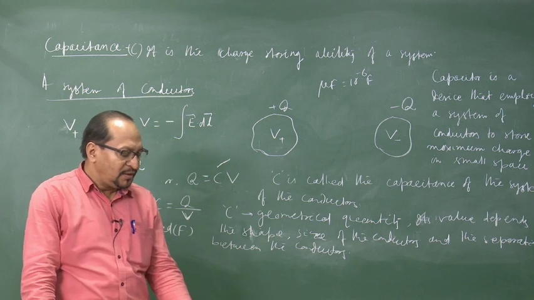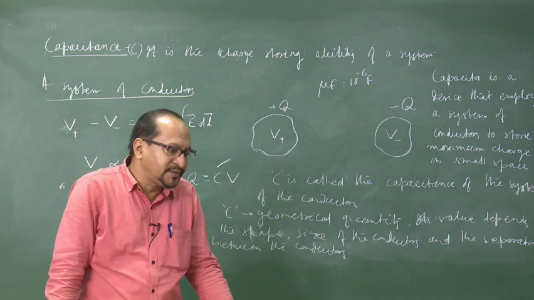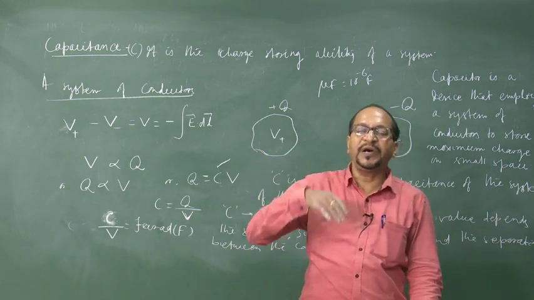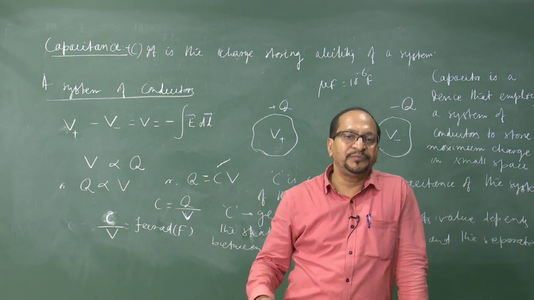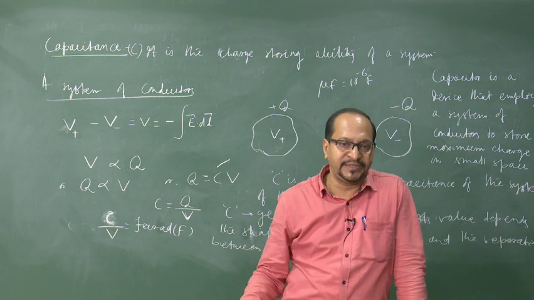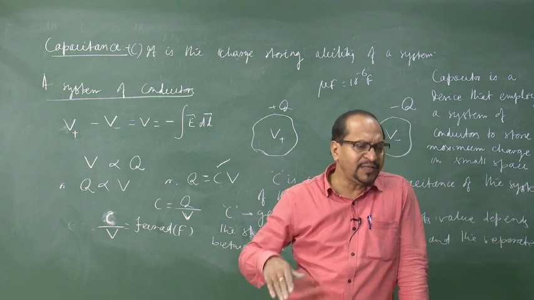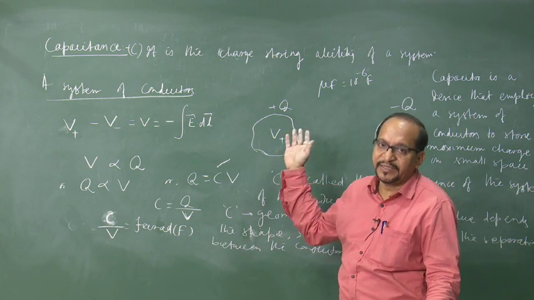Often we talk about the capacitance of an isolated conductor. In that case, our system consists of the conductor itself, and we imagine the conductor being surrounded by a spherical capacitor of infinite radius, so that our reference point of the potential is at infinity, that is 0.